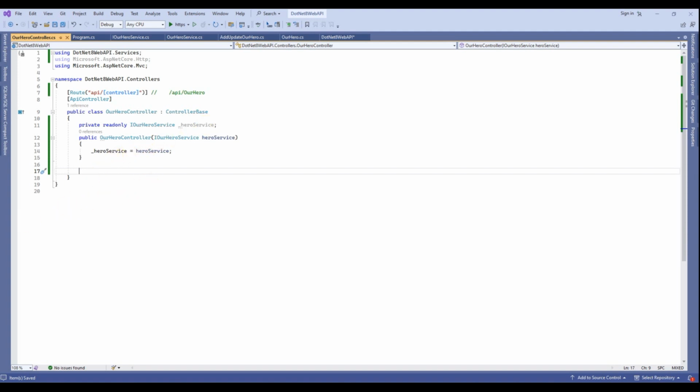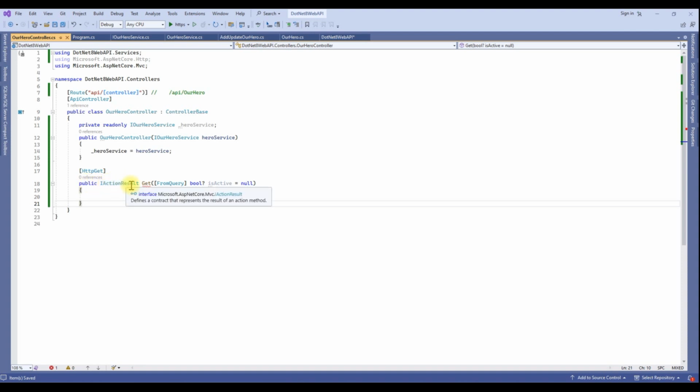Let's add a get method. This is our get method, a public method returning an IActionResult. Here we are receiving isActive as a query string. We are calling our service's GetAllHeroes method and passing our input field.